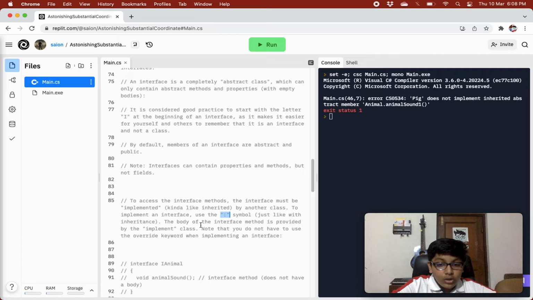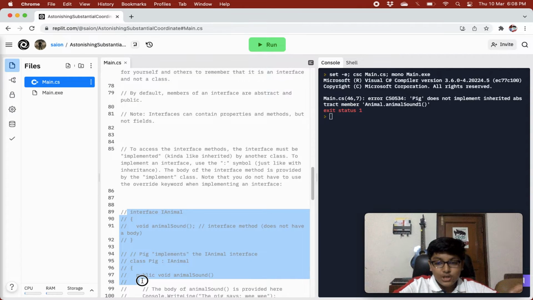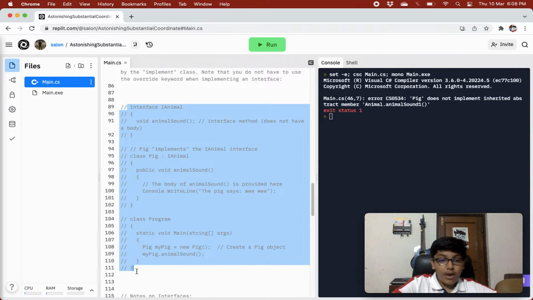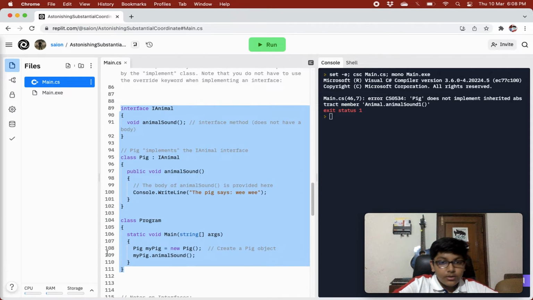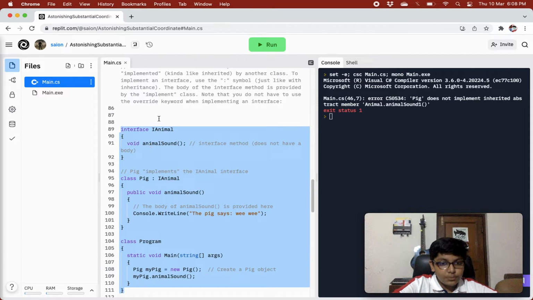Note that you do not have to use the override keyword when implementing an interface. You have to use the override keyword to override abstract methods in an abstract class, but not in an interface, because it already knows that every method in it is abstract, so it does not need additional information. Every method in an interface is abstract.